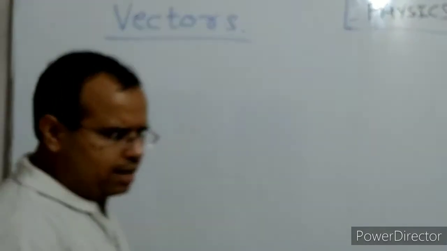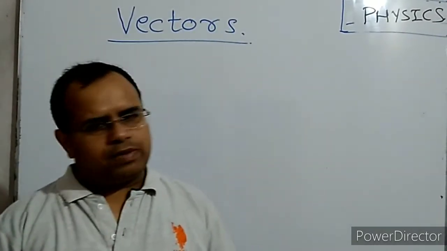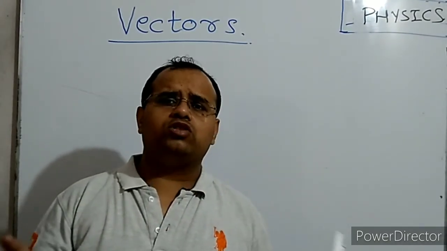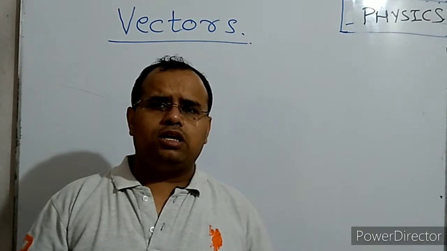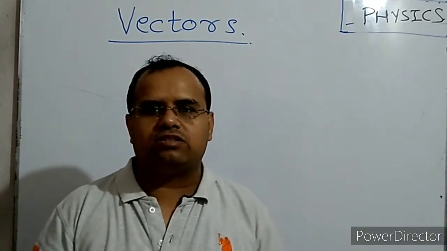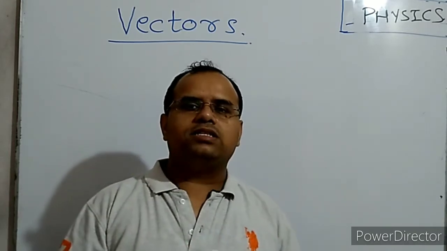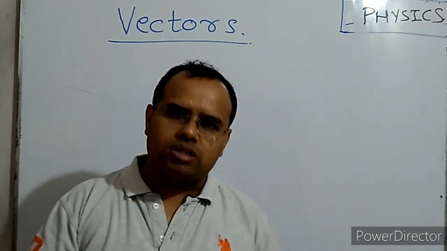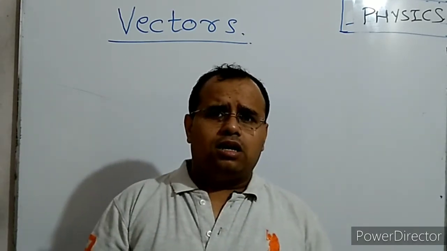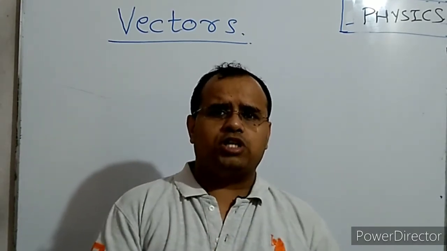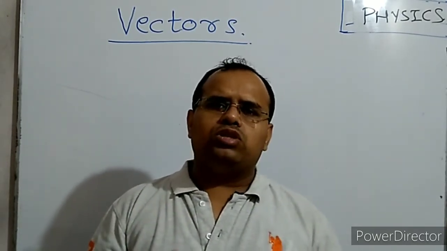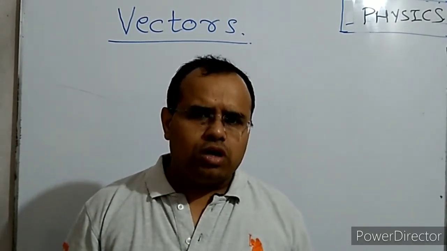Now you can add and subtract vectors, but do remember that in addition or subtraction of vectors, you can't simply use the scalar laws like 2 plus 3 is equal to 5 and 5 minus 3 is equal to 2. You can't apply the scalar laws in the addition and subtraction. Addition and subtraction of vectors require some special laws. These are the laws of vector addition, and we are going to discuss them.